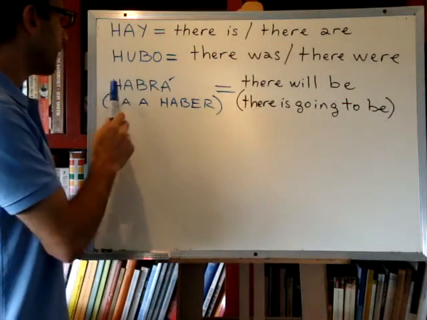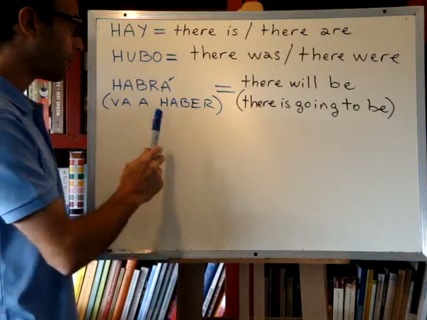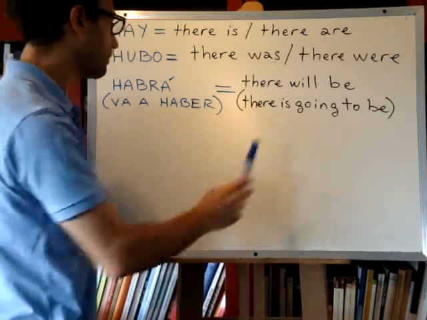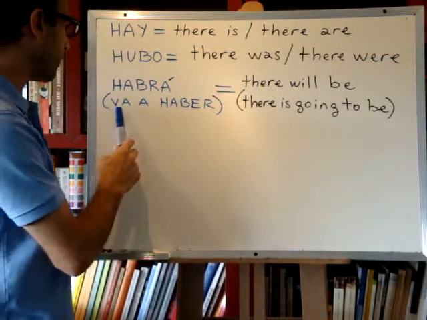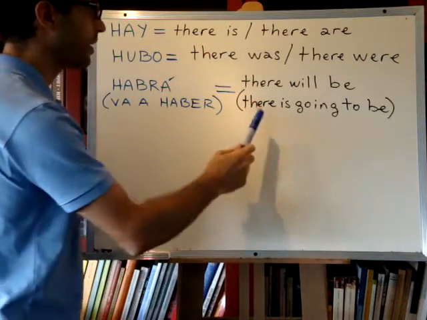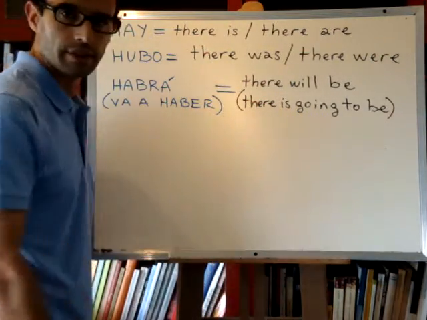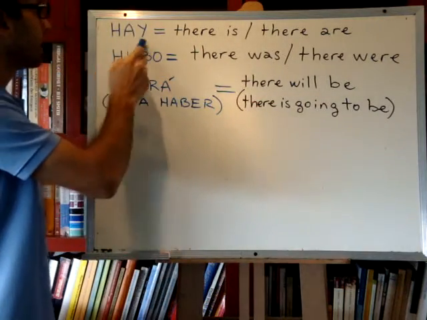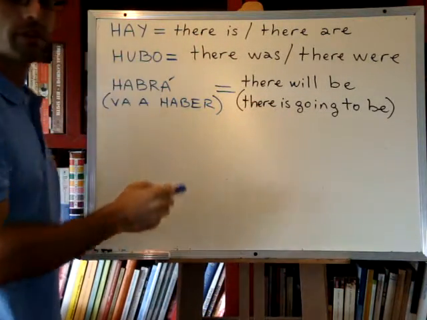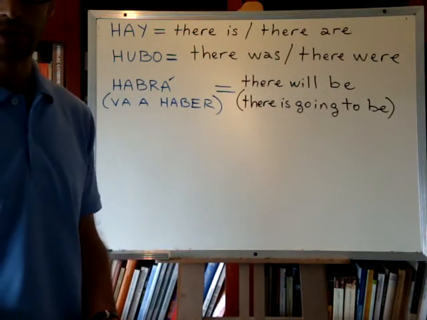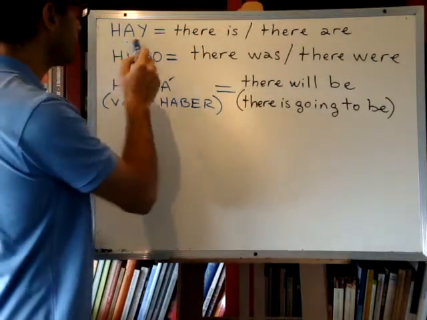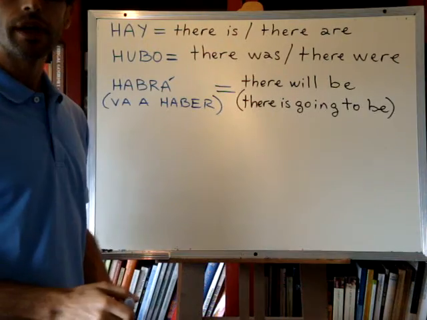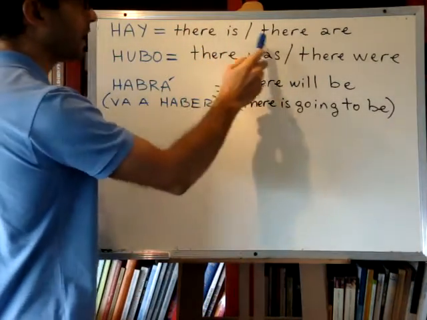And habrá means there will be, or you can also say va a haber, which is like saying there is going to be, right? Note that hay is a singular conjugation, right? It's singular, but it means there is and there are.